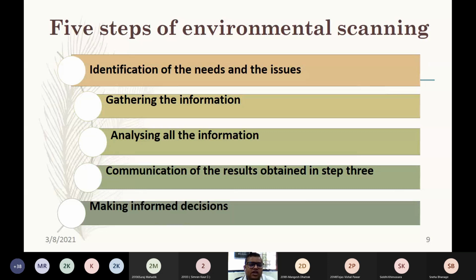So environmental scanning constitutes these 5 steps. I repeat it once again for you. Identification of the needs and the issues. The second is gathering the information. The third one is analyzing all the information. The fourth one is communication of the result obtained in analyzing all the information. And the final step is making the informed decision.